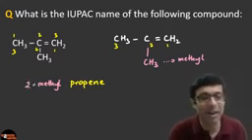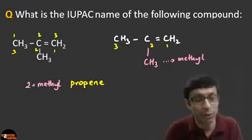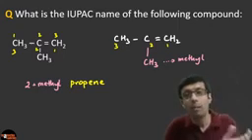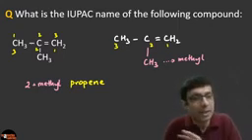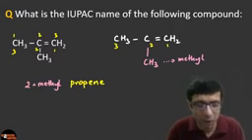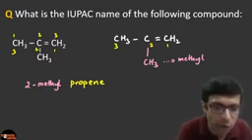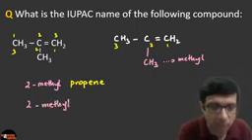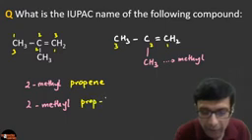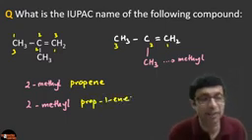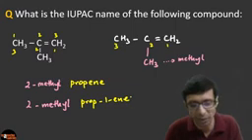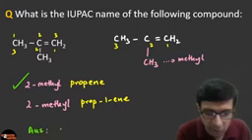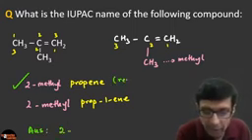2, and between the number and the letter, you need to add a dash. Don't forget to do that. 2-methyl propene. Very good. Some of you are writing prop-1-ene. You're giving the position of the double bond, but that's not needed because 1 is the default position. So this is absolutely the right answer. You can also write 2-methyl prop-1-ene, but that's not needed, guys, because 1 is default, right? It's like writing H2O1. We don't need to write that, okay? So definitely this will be the final answer. So we can write it simply as 2-methyl propene. So this is the recommended answer.